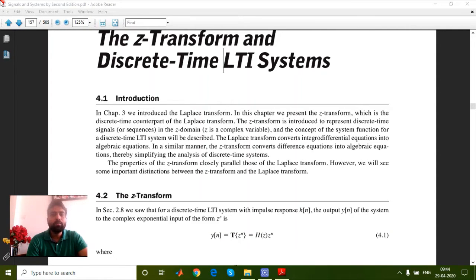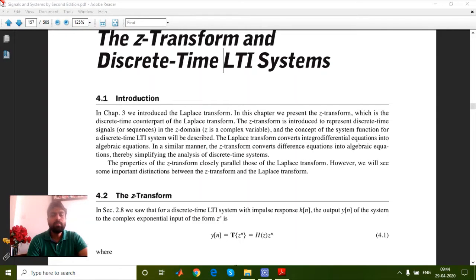Welcome you all again. Today we have a discussion on another transformation tool which is called the Z transform. The target here is to understand how a time domain sequence can be converted into a frequency domain sequence. But this time this transformation tool is applicable to the discrete time system.